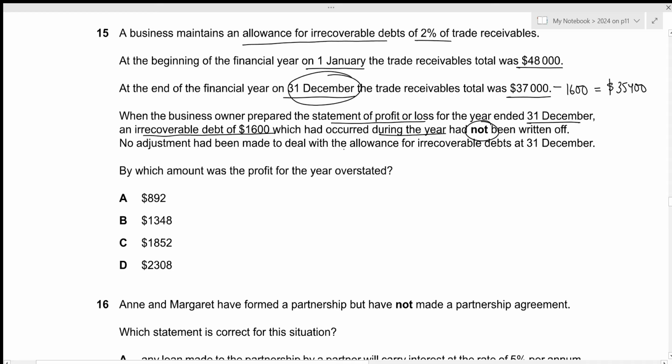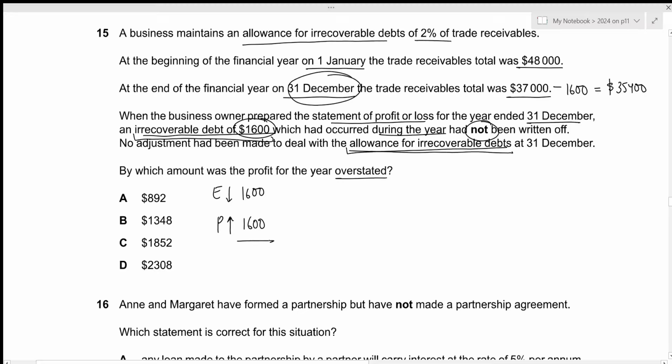No adjustment had been made to deal with the allowance for irrecoverable debts at 31st December. By which amount was the profit for the year overstated? Okay, there are two different errors. The first thing is the irrecoverable debt was not adjusted. Then we did not make any allowance for irrecoverable debts as well. So since the expense of 1,600 was not included, expenses was understated by 1,600. So as a result, the profit will now be overstated by 1,600. That is the impact for the irrecoverable debt error.